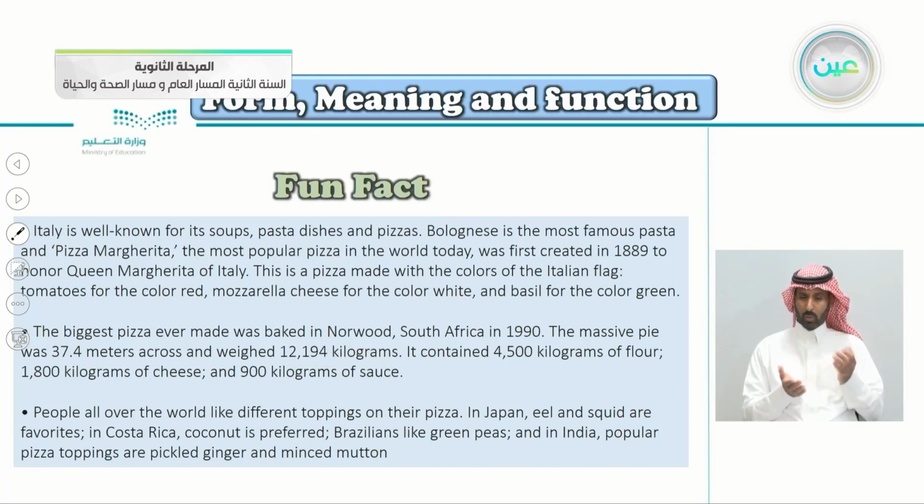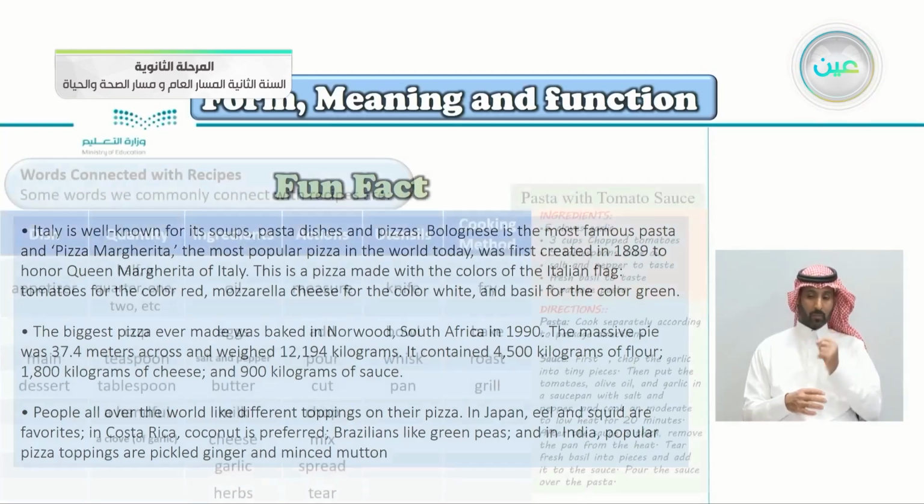It contained 4,500 kilograms of flour, 1,800 kilograms of cheese, and 900 kilograms of sauce. People all over the world like different toppings on their pizza. In Japan, eel and squid are favorites. In Costa Rica, coconut is preferred. Brazilians like green peas, and in India, popular pizza toppings are pickled ginger and minced mutton. So people are different in how they top their pizza.